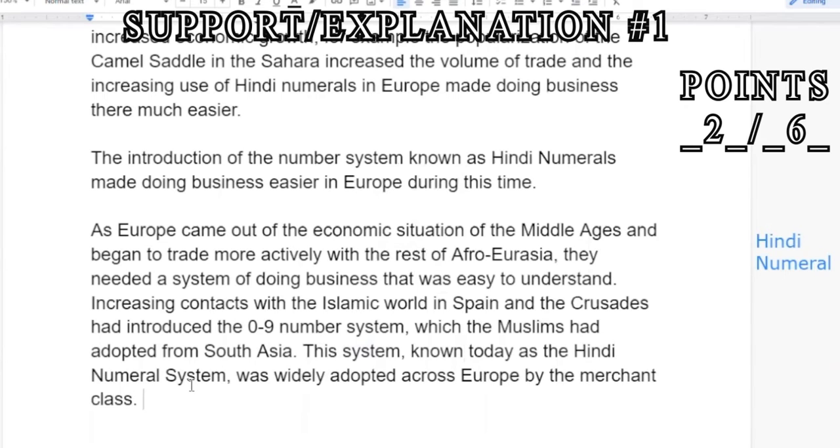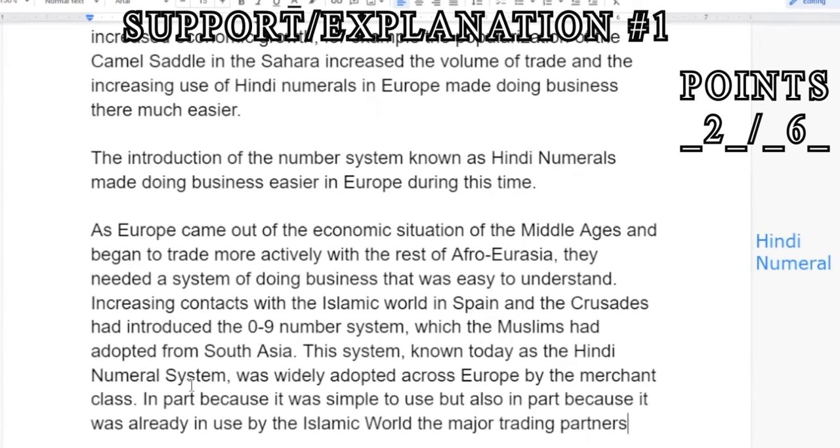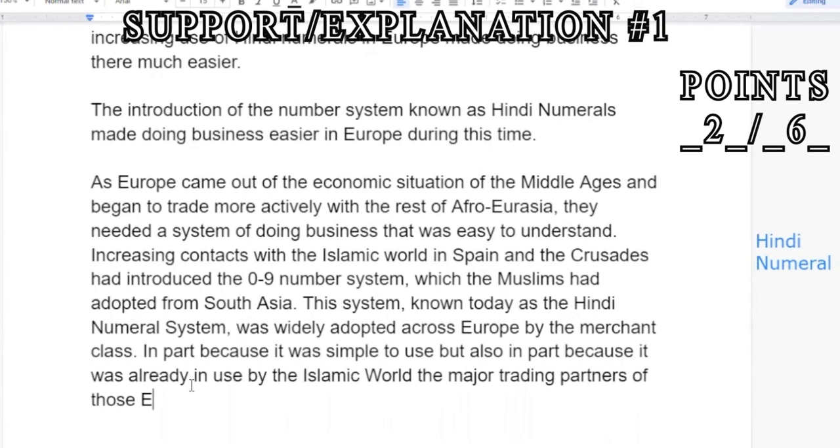This is how I recommend structuring your paragraphs in an LEQ: evidence, explanation, evidence, explanation, right? By the merchant class, in part because it was simple to use, but also in part because it was already in use by the Islamic world, the major trading partners of those European merchants.